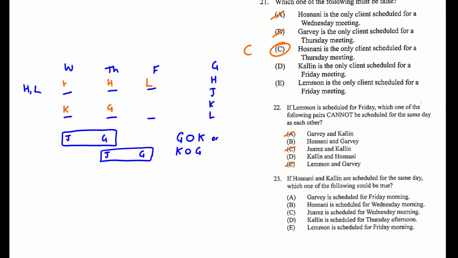L, we already have H and L. So this has to be J. Does this work? J before G, H and L on the morning, 2 spaces between that. So we can get H and G together, so it's going to be D by process of elimination.